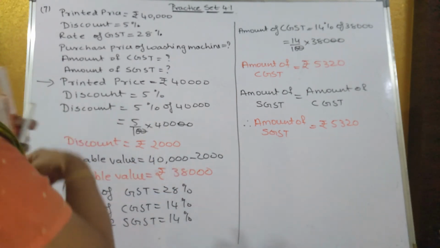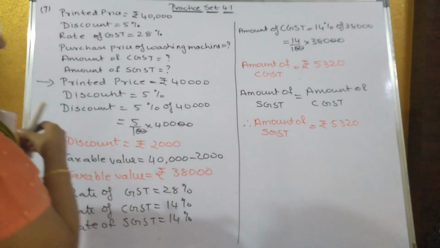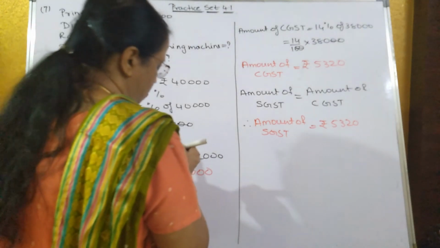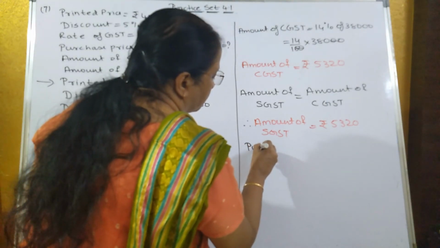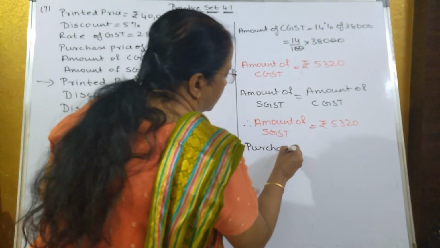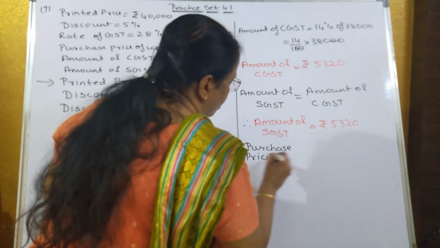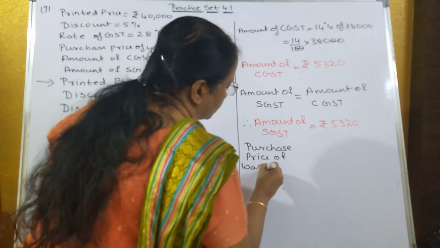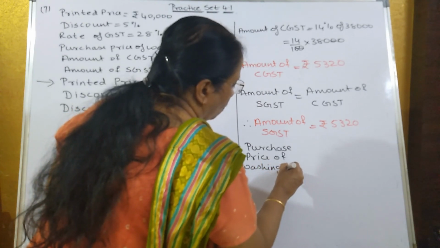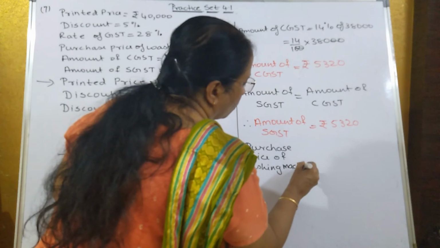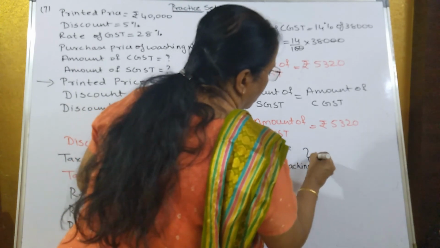Now they have asked, find the purchase price of the washing machine. So purchase price of washing machine is equal to what?